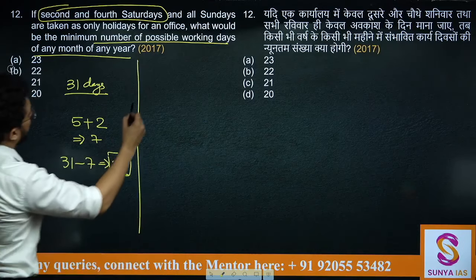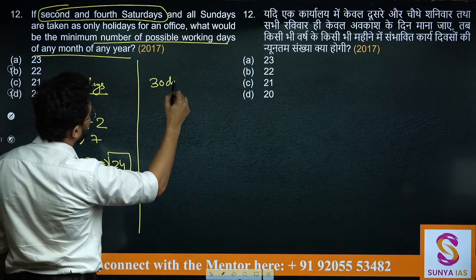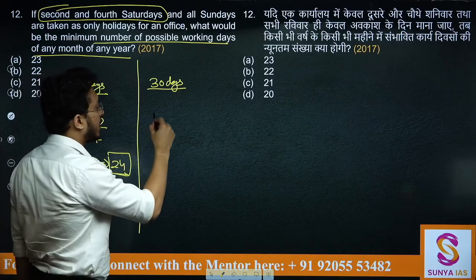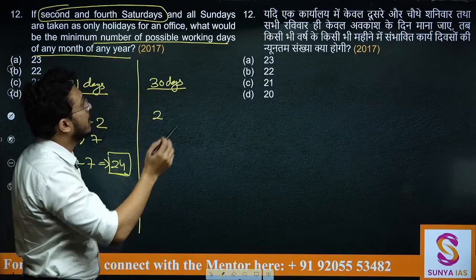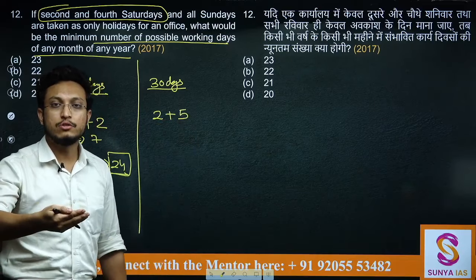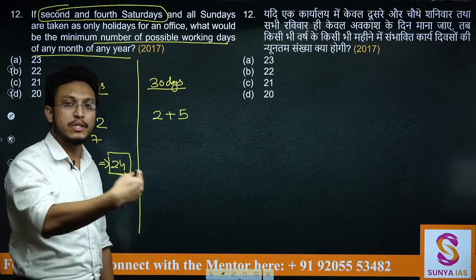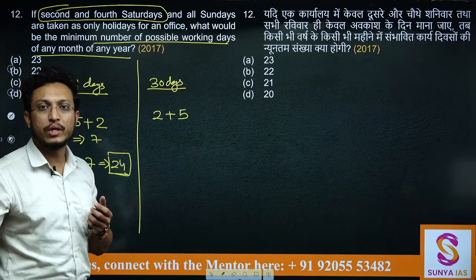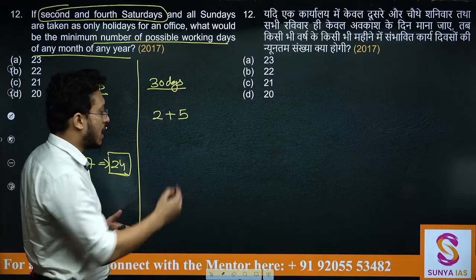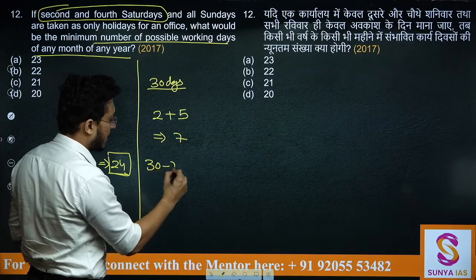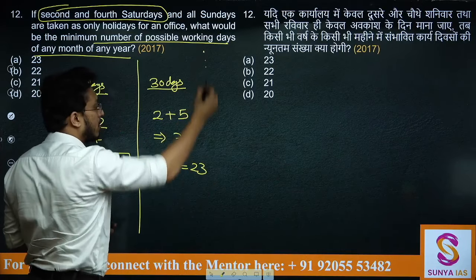But what about 30 days? See, in 30 days, you will have 2 Saturdays, second and fourth wala, and you can get 5 Sundays. If the month starts with a Sunday and the month has 30 days, you will get the 5th Sunday on 29th. That means you will get 5. Again, 7 छुट्टी हो जाएगी यहाँ पर. So number of working days will be 30 minus 7, that is 23.